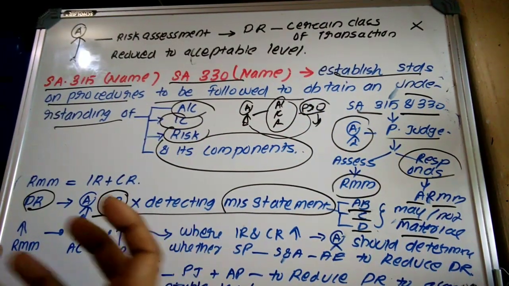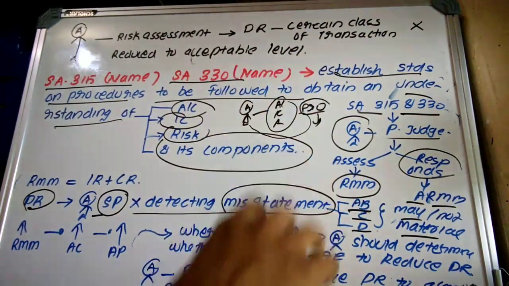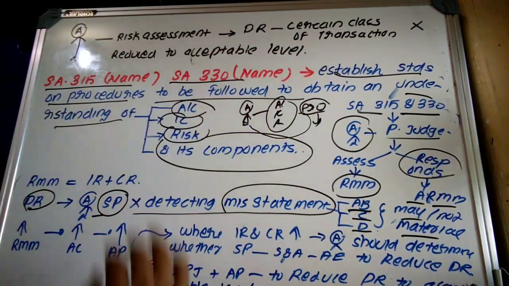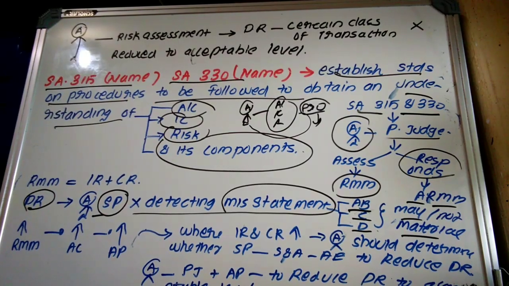So the auditor has to apply substantive procedures to reduce what? Detection risk. In the given case, it has been stated that what inherent. One minute, I have to again check the question. One minute, friends. Wait one minute.